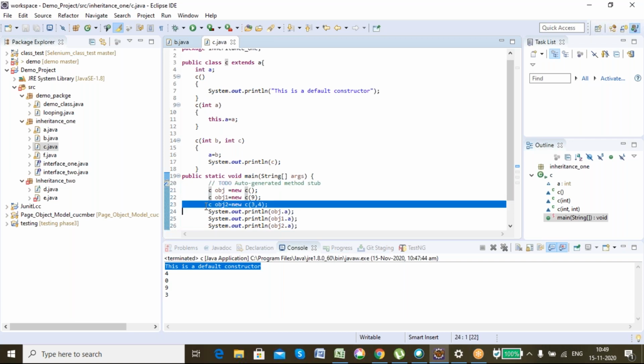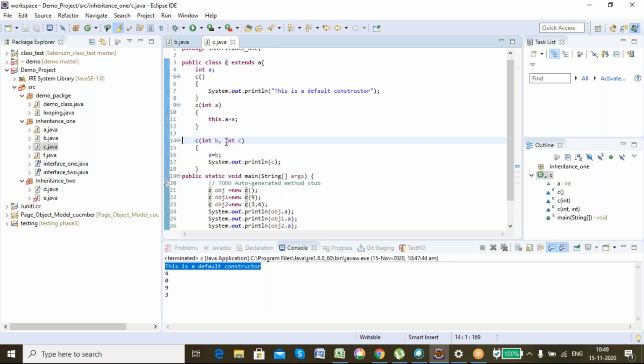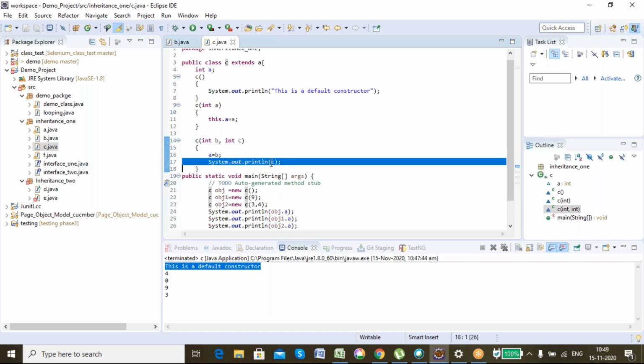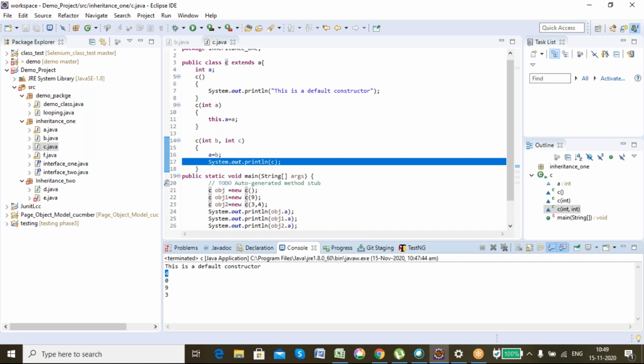Now came this line. From line 23 the execution went to 14. In b I have 3, in c I have 4. So a is equal to b means in a it assigned 3, but there is a System.out.println, and that means 4 got printed here. After that, what was assigned is what got printed. In the first case I haven't assigned anything, so 0 got printed. In the second case I've assigned 9, so 9 got printed. In the third case I've assigned 3, so 3 got printed. Clear? Guys, clear? Yes.